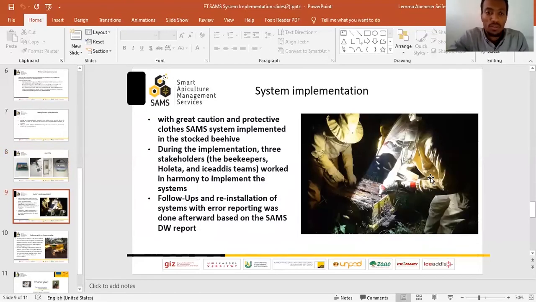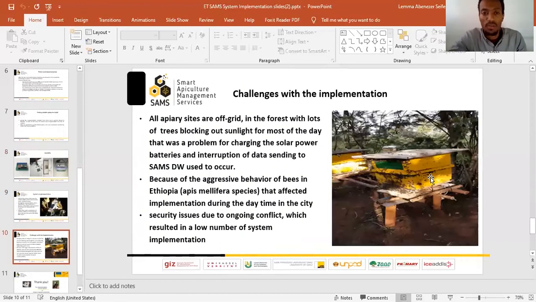During the implementation, with great caution and protective clothes, the Holetta team, the ICE team, and the beekeepers worked with great coordination. During the implementation, there was a problem. The apiary sites were off-grid, so we were forced to use a solar system. Most of the apiary sites were inside the forest. Because there are a lot of trees, there was some blockage for the solar panels, so we could not charge the system easily. Because of this, the system could not send data, and there were data interruptions.